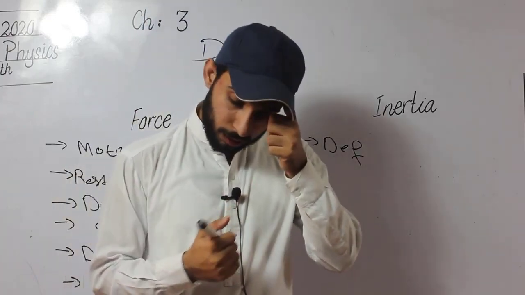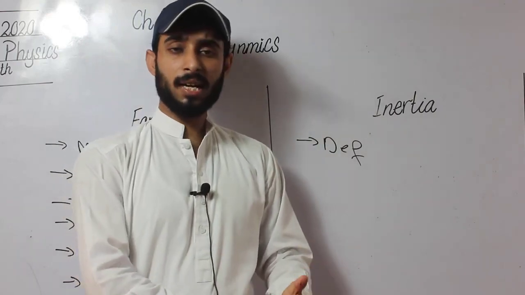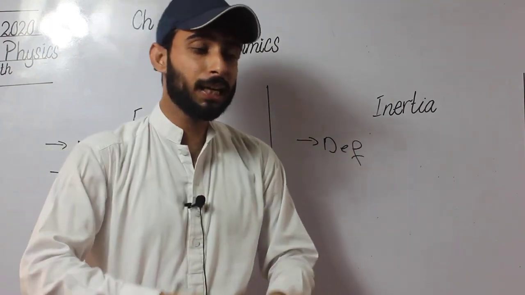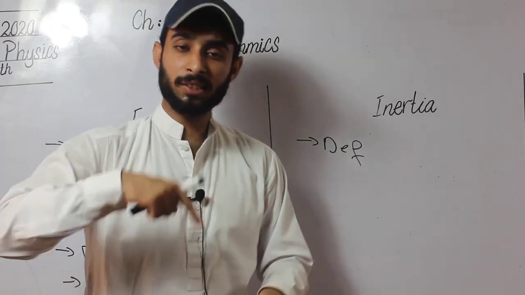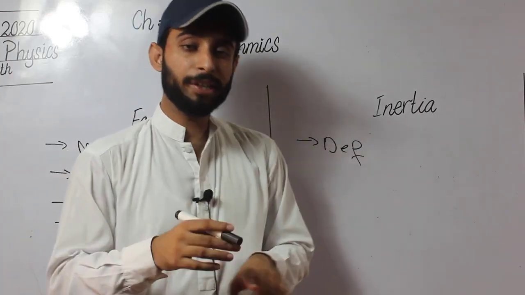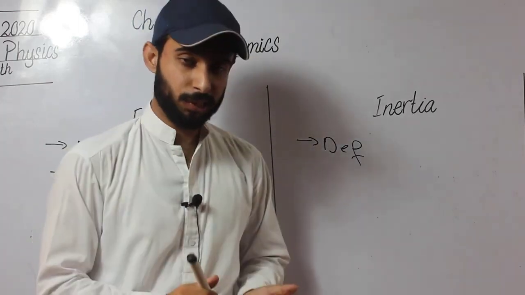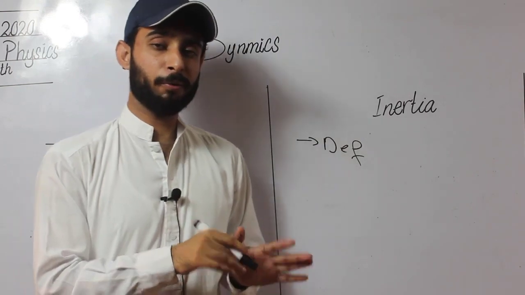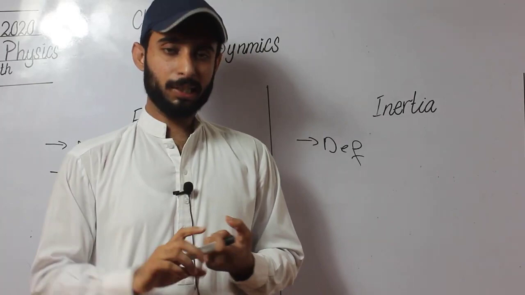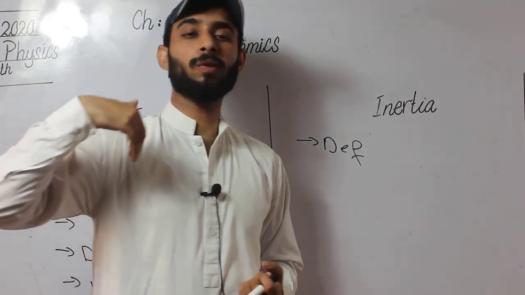Let me give you an example. If we have a desk here, and that desk is in a rest state, whenever we change its state from rest to motion, this desk resists its change. It means this desk first of all does not want to move. That resistance is called inertia. The last thing you should understand is that inertia depends upon the mass of the body. If a body's mass is small, then its inertia is also small.